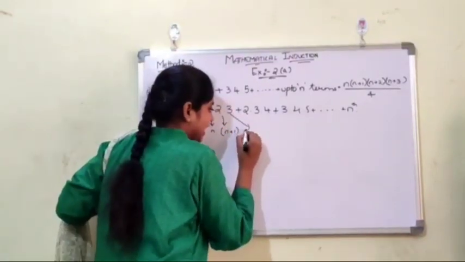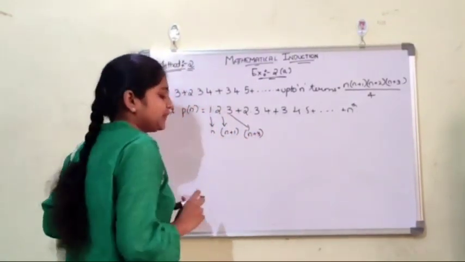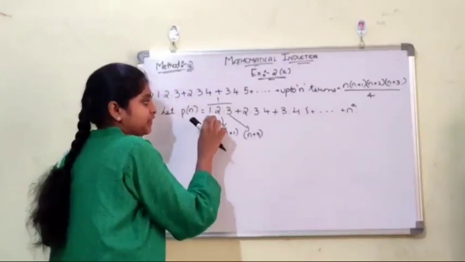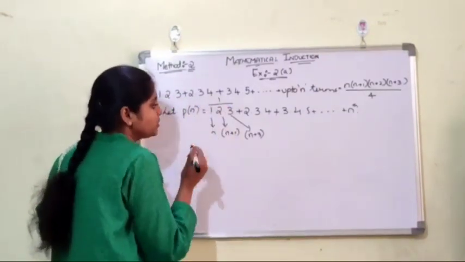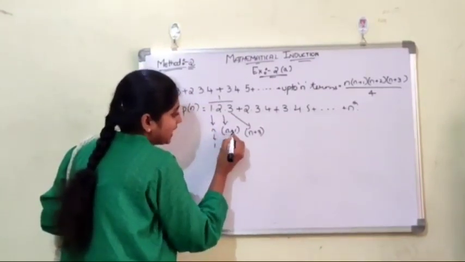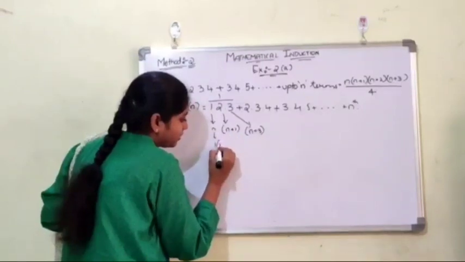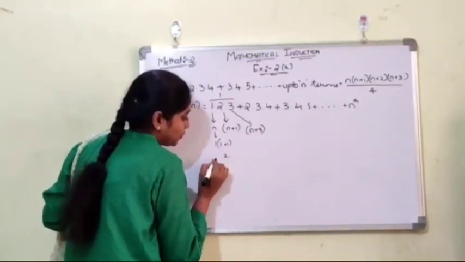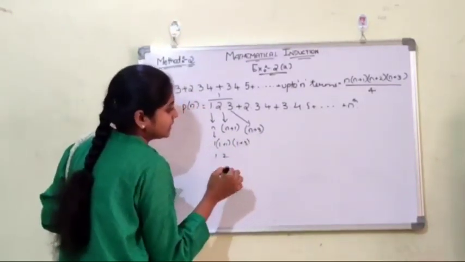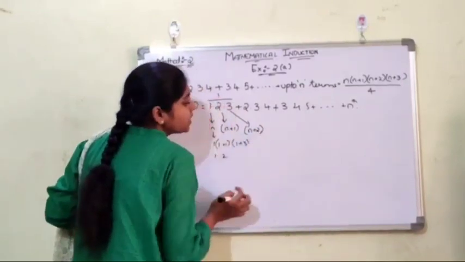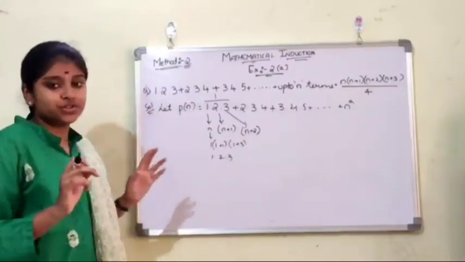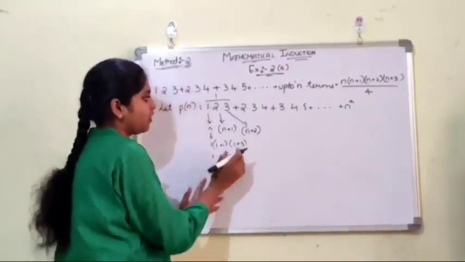Then this 3 as n plus 3. The reason is that the difference between these three numbers is 1, and the difference between these three numbers is 1. So if we take n equals 1, we substitute 1: 1 plus 1 is 2, then 1 plus 3, and here it is 2, so 1 plus 2 is 3. So we got the above ratio.